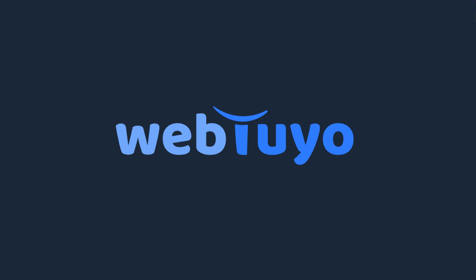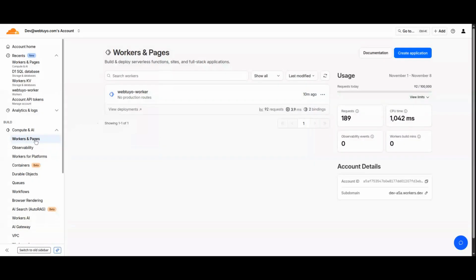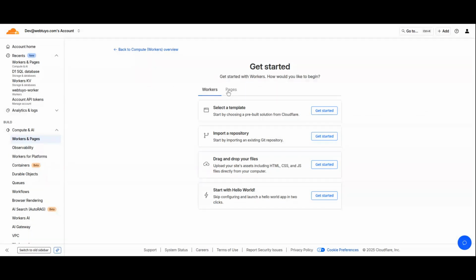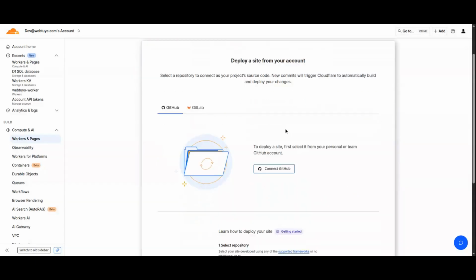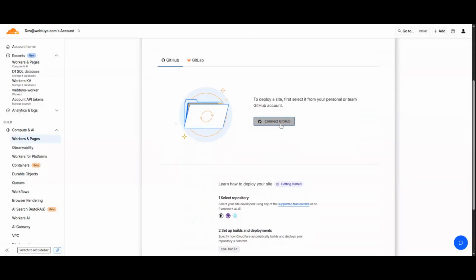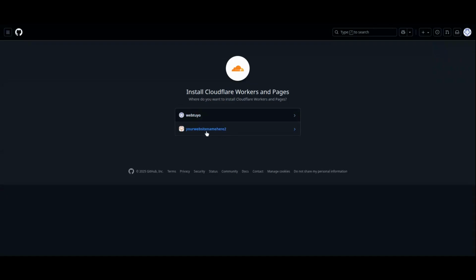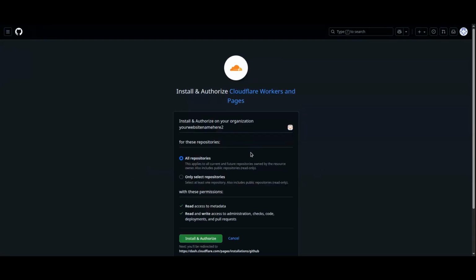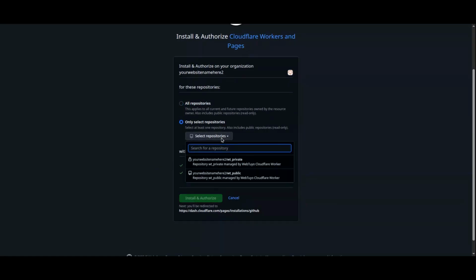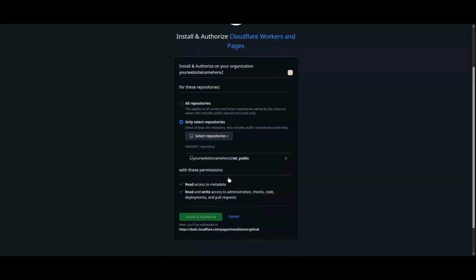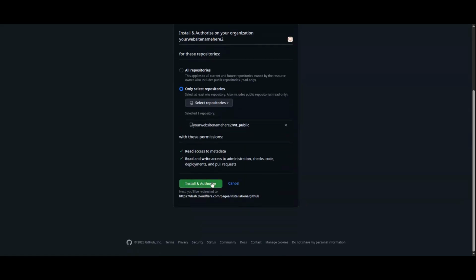Now, let's get started. Go to your Cloudflare dashboard under Workers and Pages. Click Create Application. Select Pages, then click Get Started. Next, click Connect to GitHub. Choose your organization, then under Permissions, select Only Selected Repositories. From the list, pick the repository that ends with _WT_public. Click Install and Authorize.